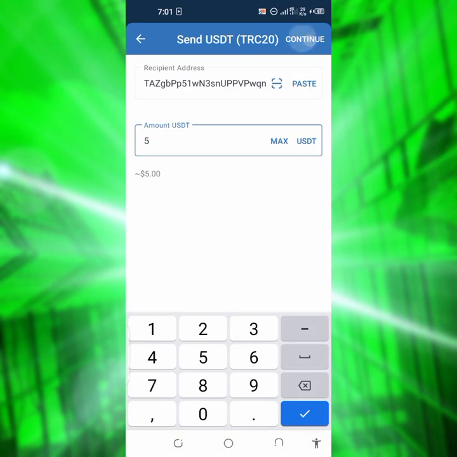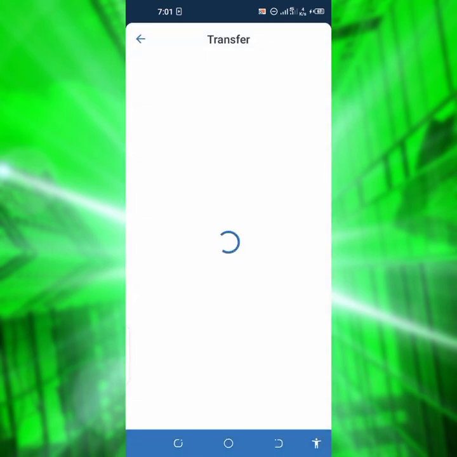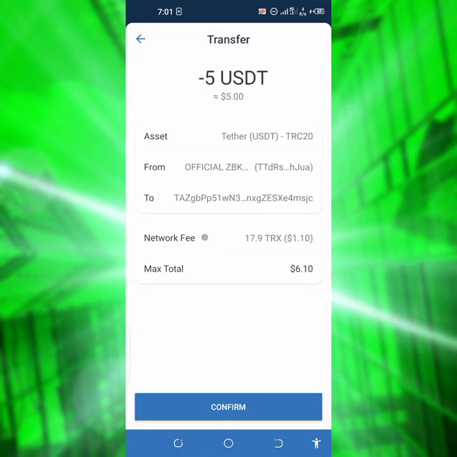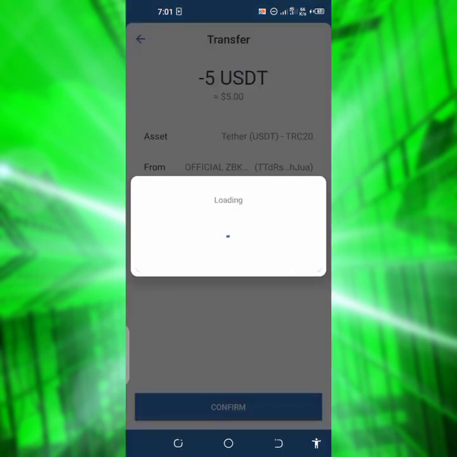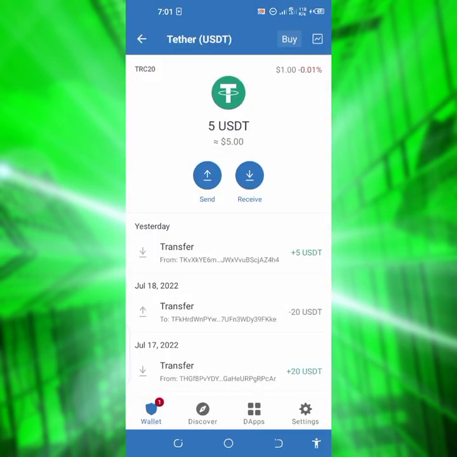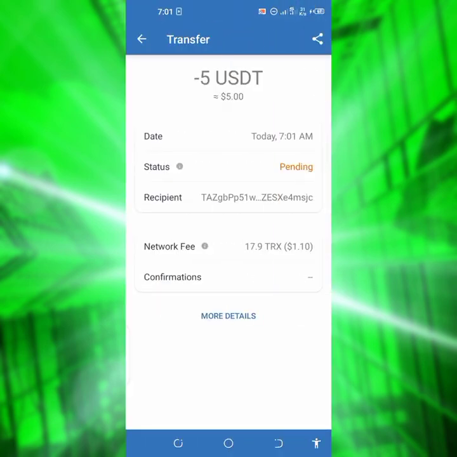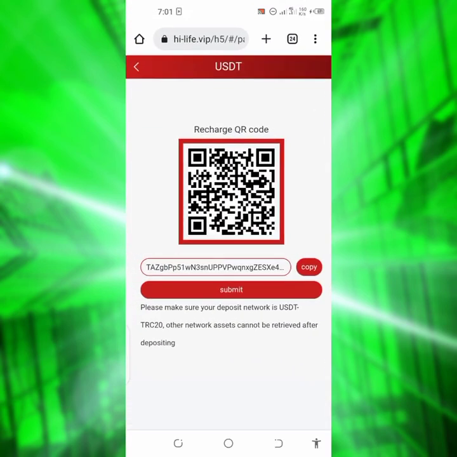So the next thing I have to do is to say complete and continue, and they're going to charge me $1.10 worth of TRX for transferring it. If I click on confirm, it's going to ask me to confirm it, and boom, I've sent out the 5 USDT that I got from AI mining to this particular platform. As you can see, I've completed. So let me go back to the website and click on submit.